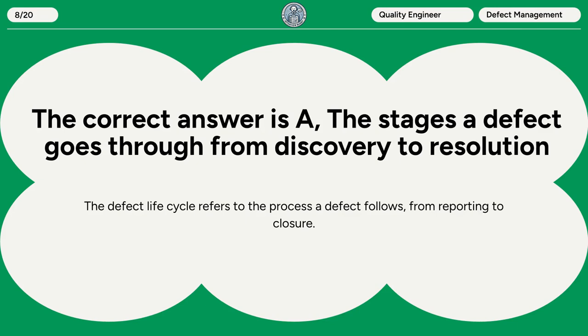The correct answer is A. The stages a defect goes through from discovery to resolution. The defect lifecycle refers to the process a defect follows, from reporting to closure.